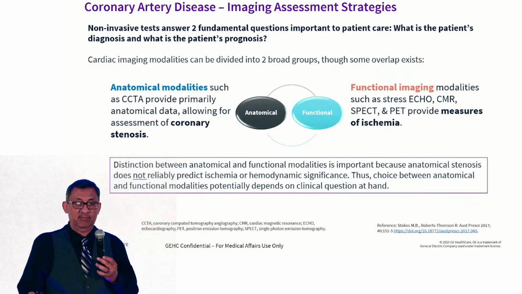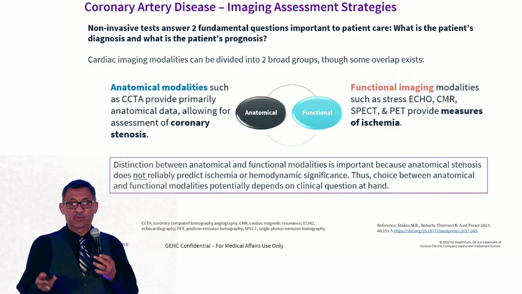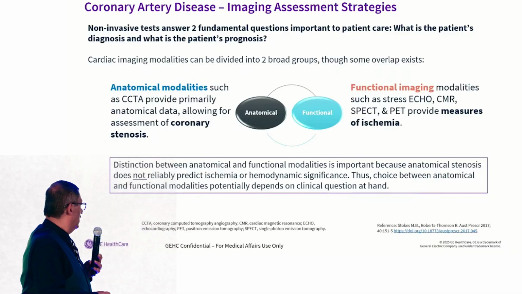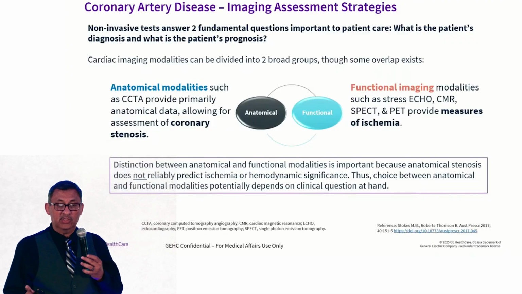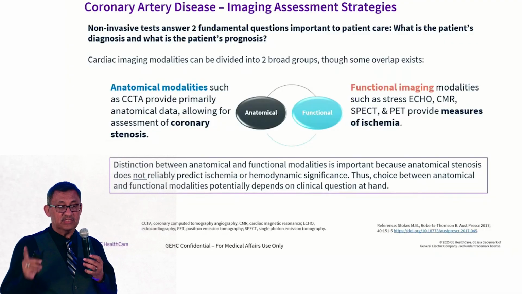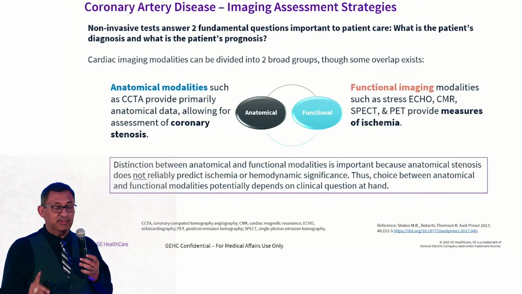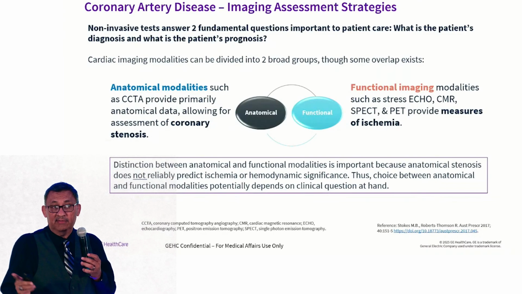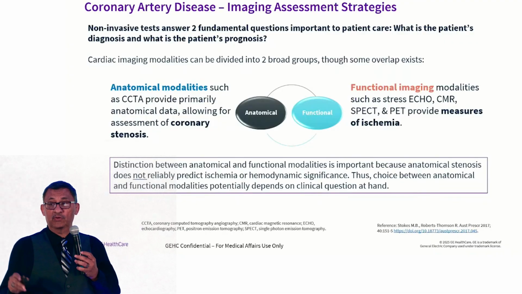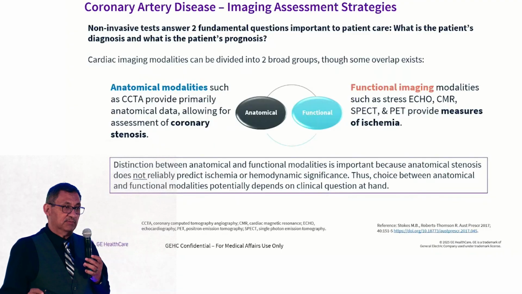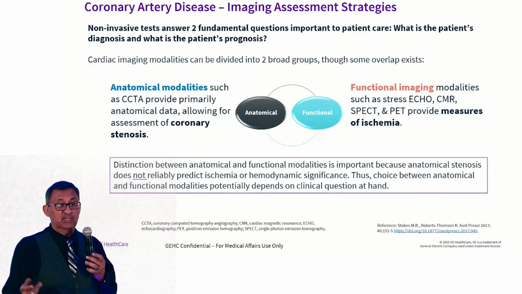And this just touches on the same thing, the anatomical modalities. But what I like to point out on this one here, and I'll put a box around it, is that there's a distinction between anatomical and functional modalities. It's important because you can do an anatomical test and you can see stenosis, but that does not mean that there's ischemia or even some hemodynamically significant changes. So you can see the stenosis, but unless you do a functional test, you don't know if there's ischemia. We've seen that patients might have stenosis, but there's really nothing wrong. There's still enough flow going through there. So just keep that in mind.